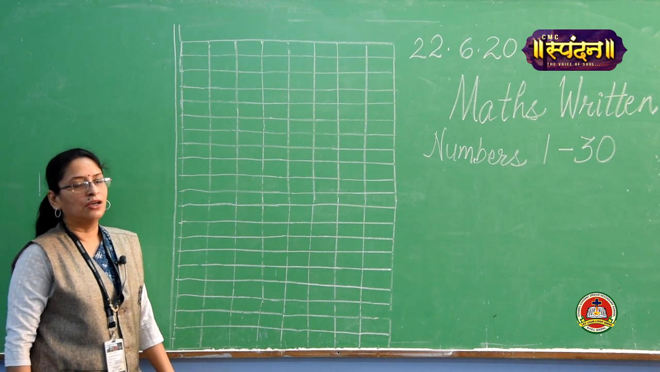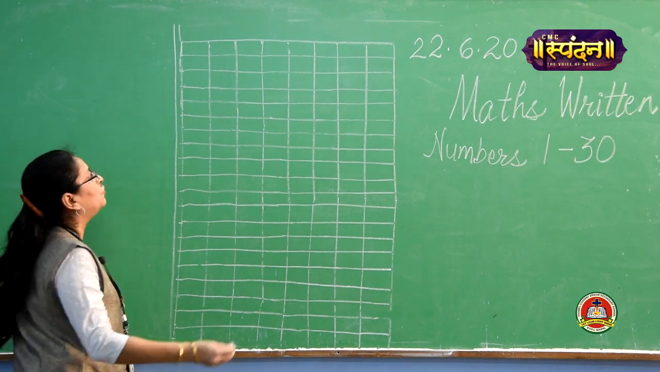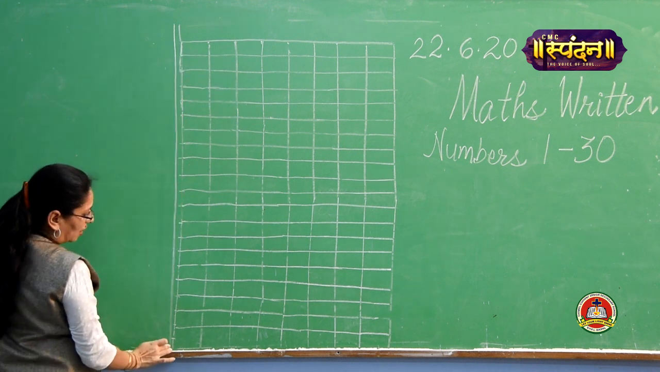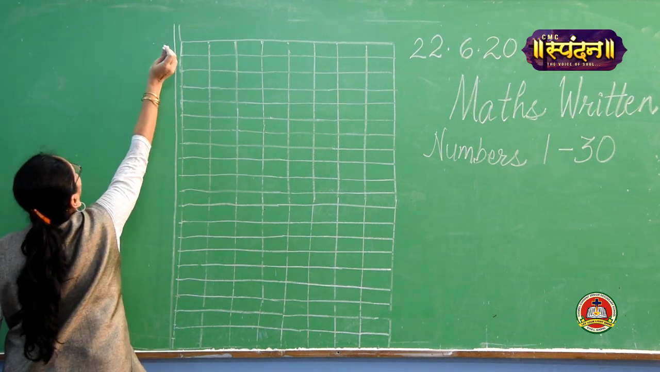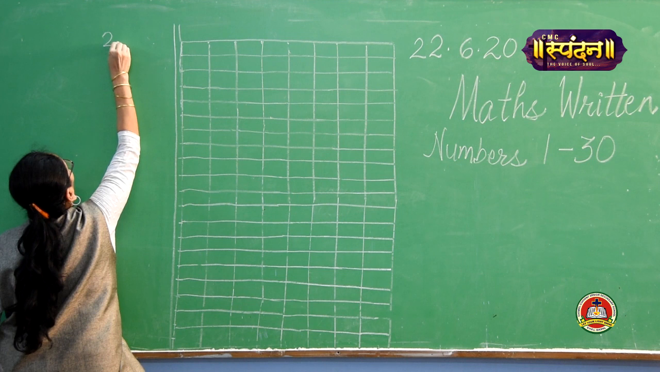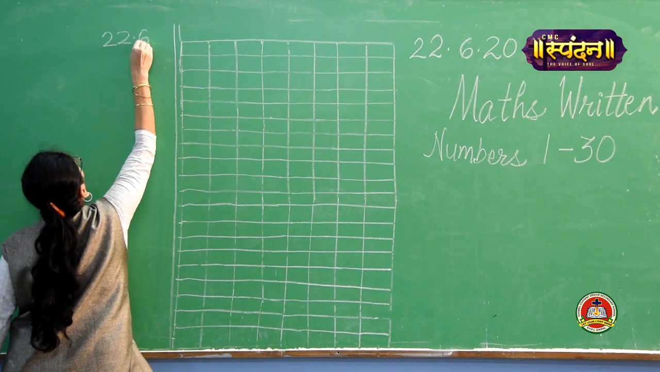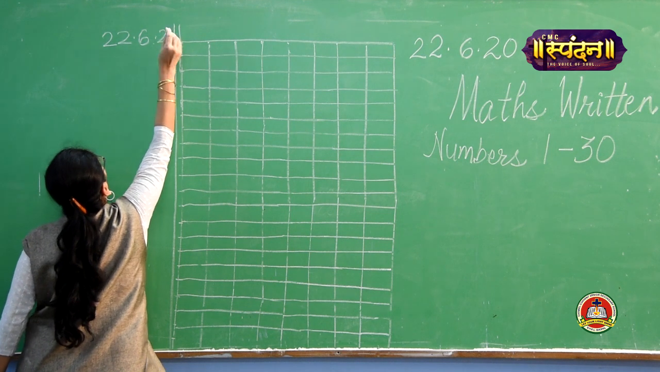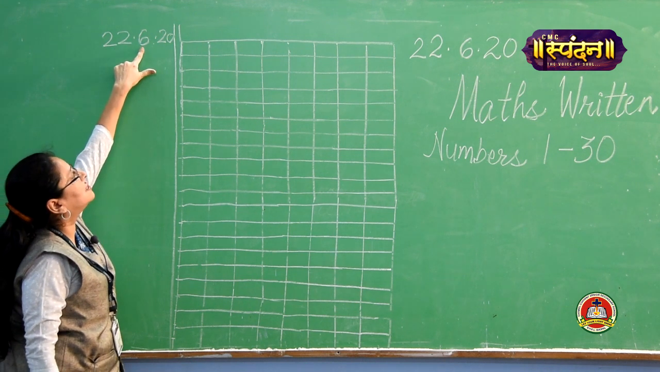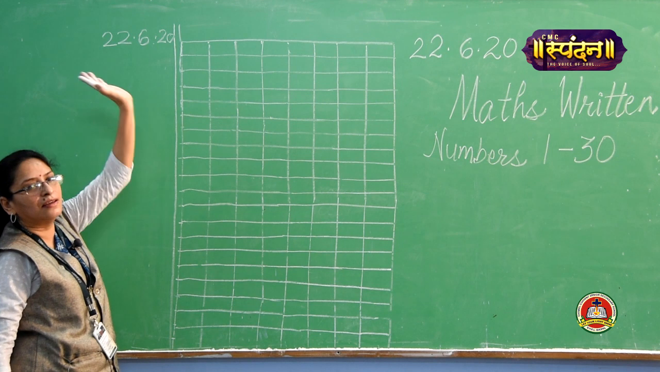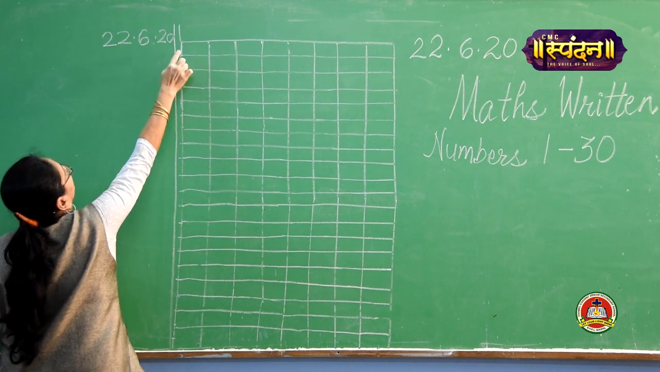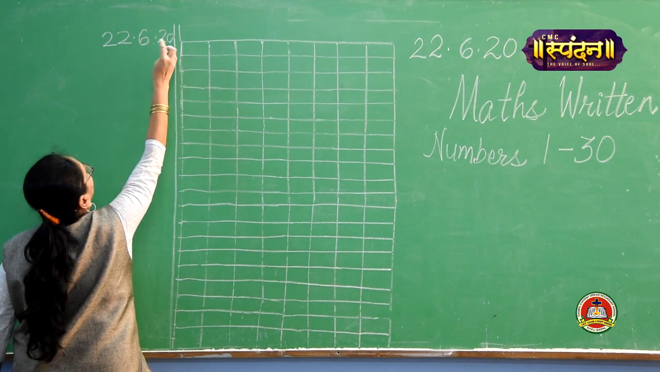So now take out your maths notebook, we are going to write 1 to 30 numbers in our notebook. Have you opened your copy? Write after me. In the margin line, on the top left hand side, write today's date: 22.6.20.